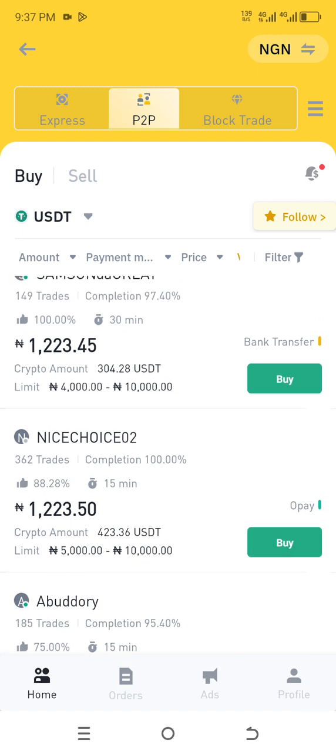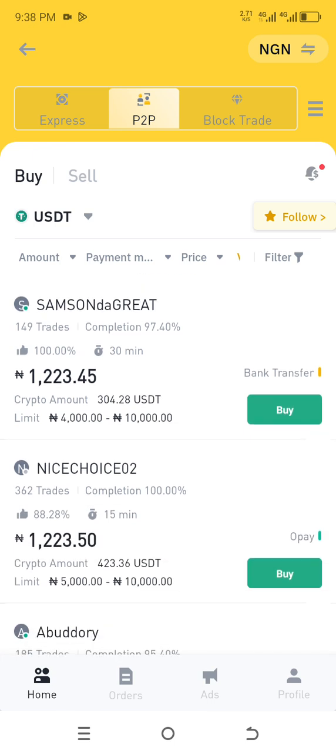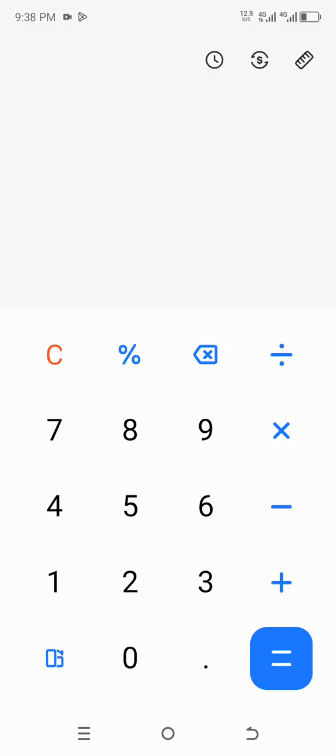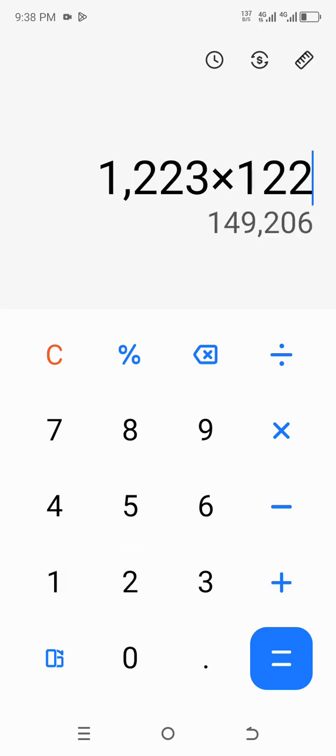So this will now take us to our calculator. Let's see how much we'll be able to make as a profit from this arbitrage. On Binance, we are going to sell at 1,223 multiplied by 122 USDT. Wow, this is massive profit. It's going to give us 149k. This is very amazing.